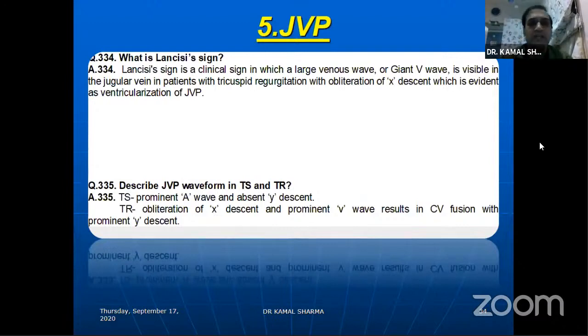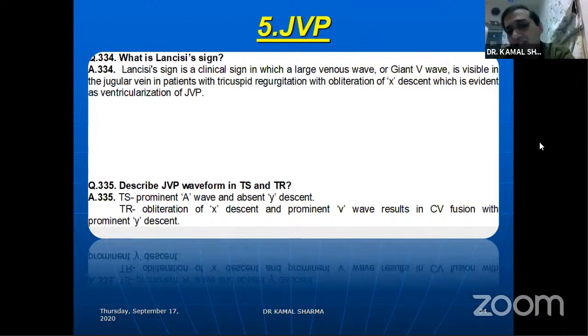Coming to JVP, Lancisi's sign, as it is called, is a clinical sign of a large venous wave or giant V wave, as is visible in the jugular vein in patients with TR. So what is called the S wave, the obliterated X and then the prominent V, together they form the S wave, and that S wave is often called Lancisi's sign, which is obliteration of X and prominent ventricularization of JVP, as it is called. That tells you that you're dealing with a severe TR.